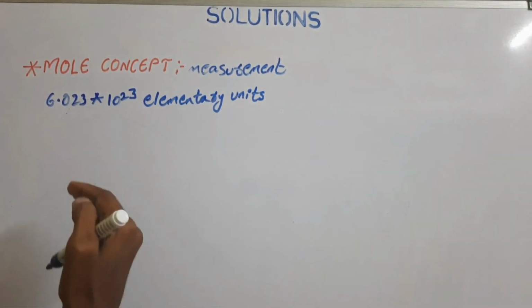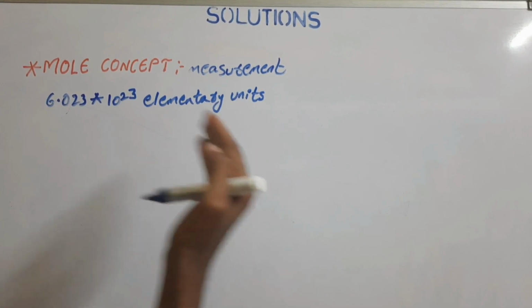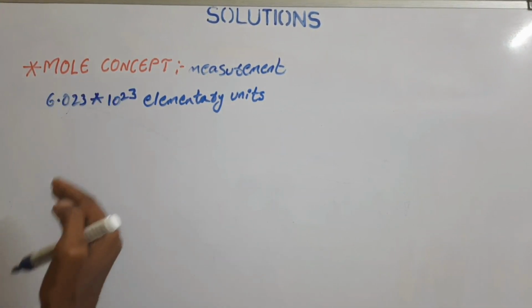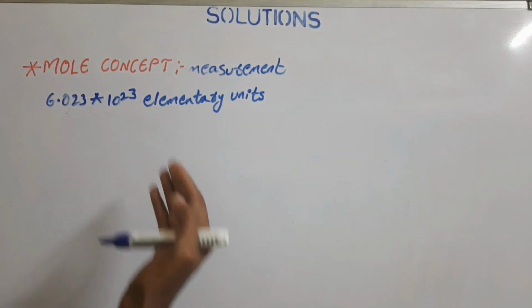That is, a substance which has 6.023 into 10 to the power of 23 elementary units. The elementary units may be electrons, atoms or molecules.